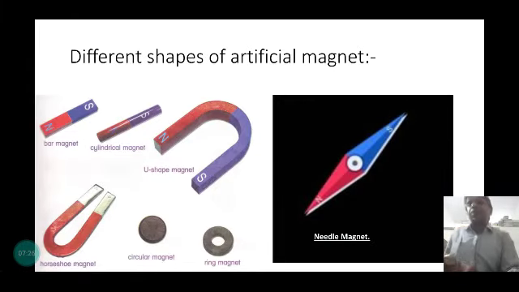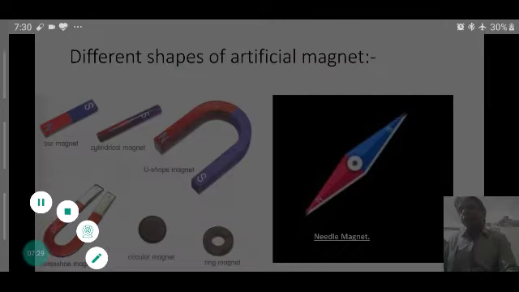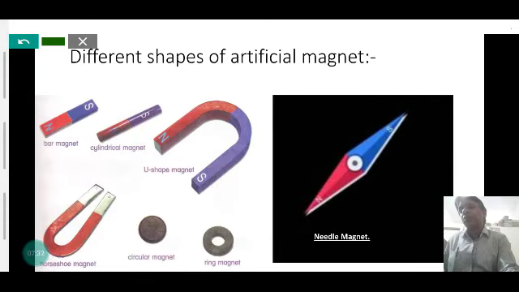Here are the different shapes of artificial magnets. This is the bar magnet, with north and south poles, where the north pole is generally painted red and the south pole blue. Here is the cylindrical magnet, the horseshoe magnet, the disc magnet, and the ring magnet. Very importantly, the needle magnet is used to make the compass needle, which is widely used to detect the magnetic field.